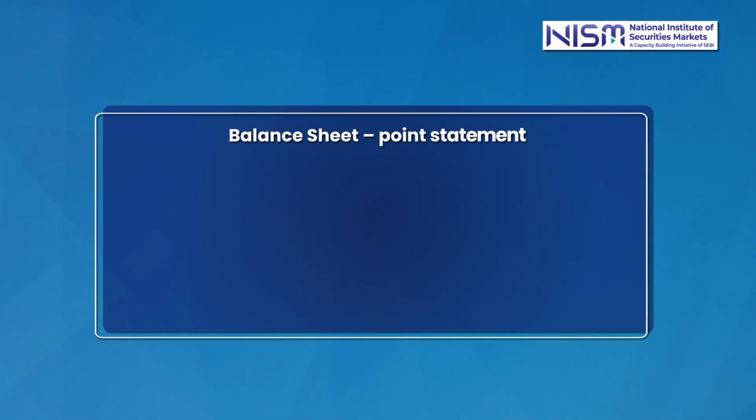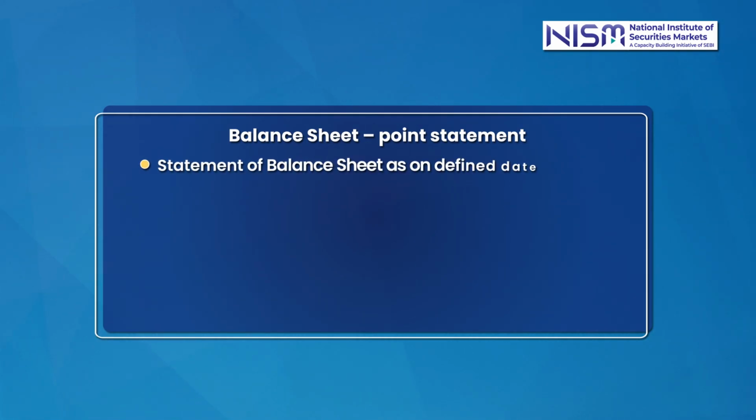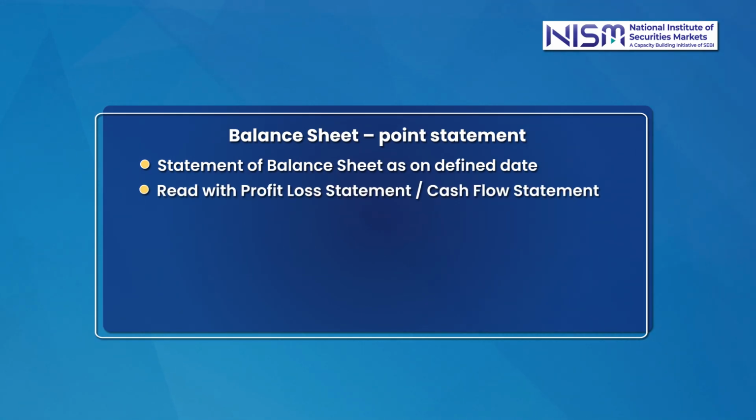The balance sheet is a point statement, while the cash flow statement is a period statement, which means it will be cash flow for the period, financial year 23-24, but balance sheet as on a date, which means that balance sheet is a statement of balances. Balance sheet read with the cash flow statement and the profit or loss statement helps us figure out the financial leverage.